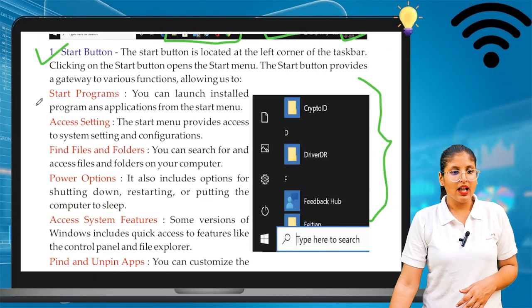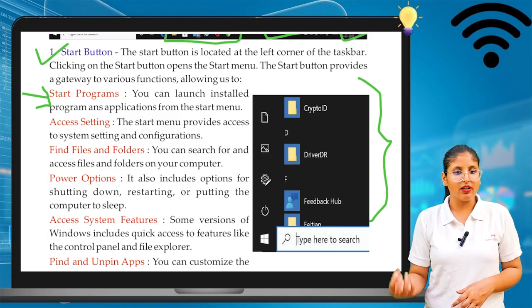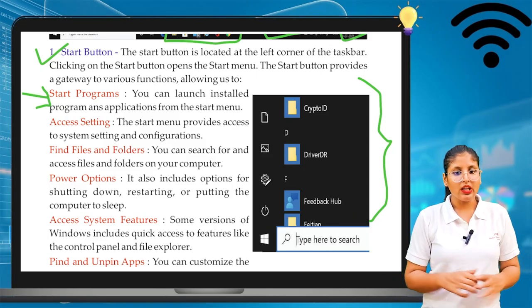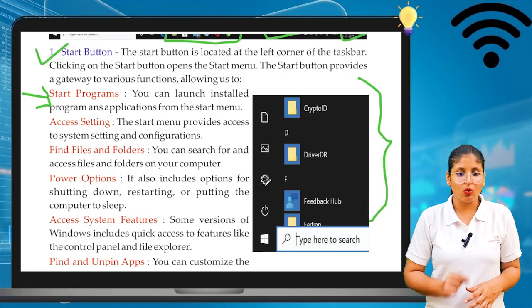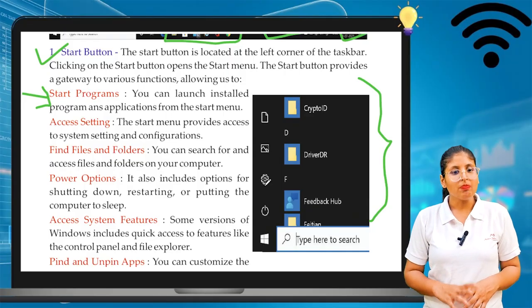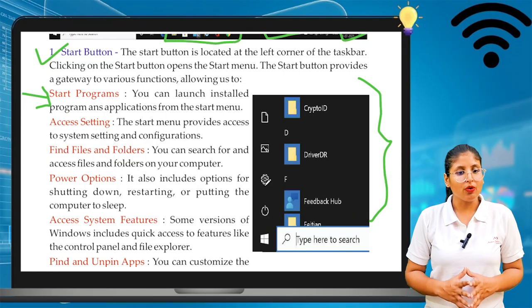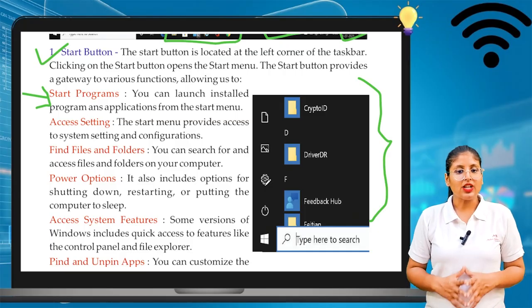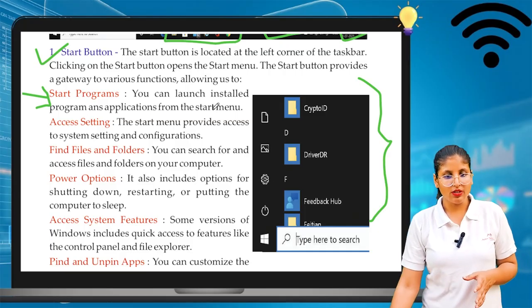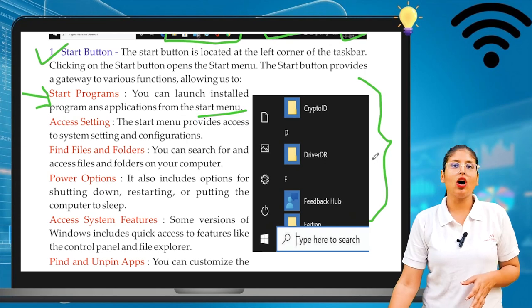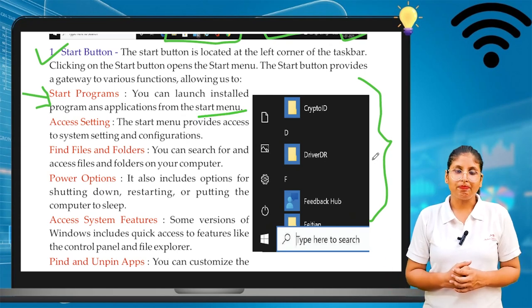First of all, start program. So we can start a program with the help of the start button. If you want to start or search for a program, first go to the start button. You can launch and install programs and applications from the start menu. So from the start menu you can install or download any program.